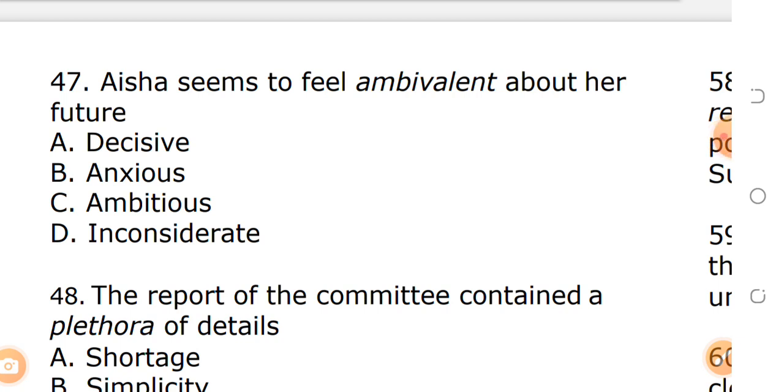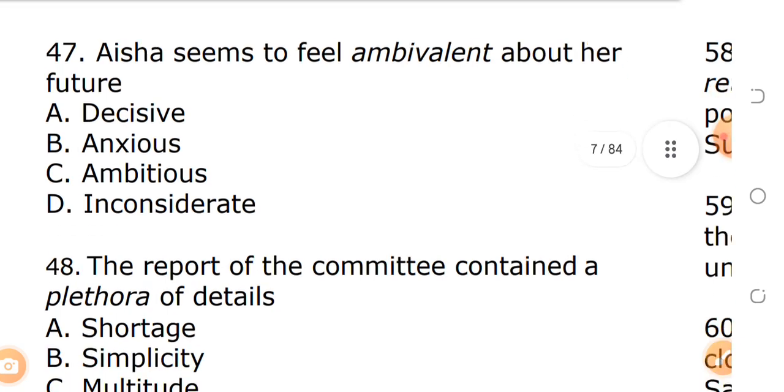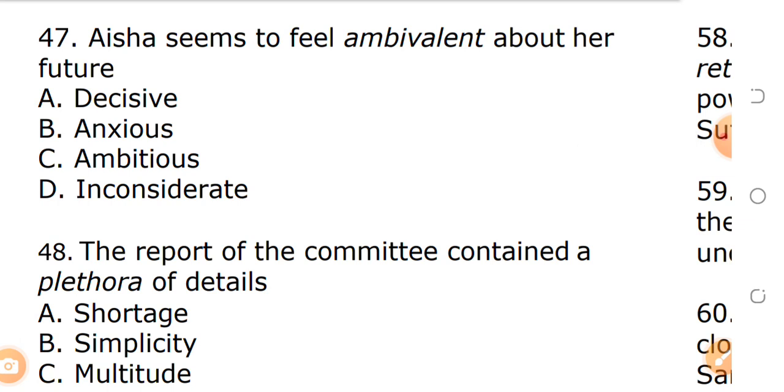47. Aisha seems to feel ambivalent about her future. When we say something is ambivalent, what does it mean? Remember, we're looking at opposite meaning. Aisha seems to be ambivalent about her future. A. Decisive. B. Anxious. C. Ambitious. D. Inconsiderate. When we say something is ambivalent, we mean the mind is not made up.